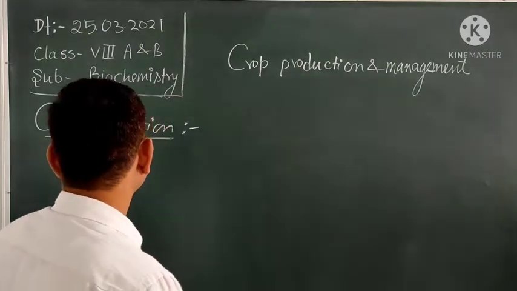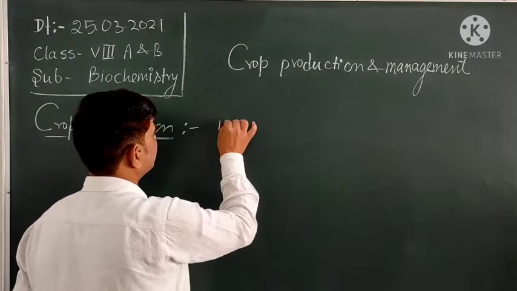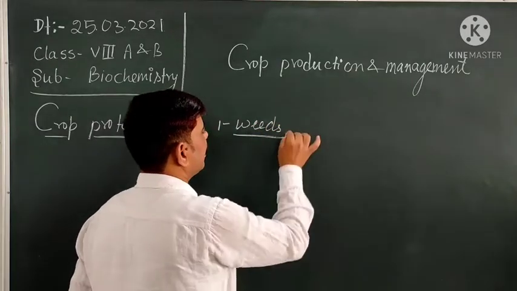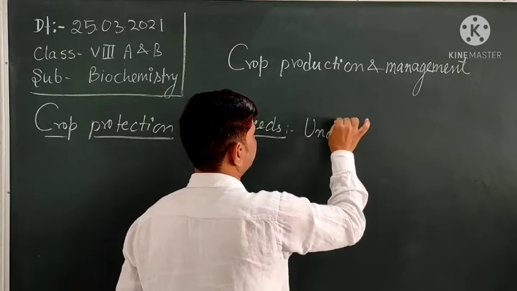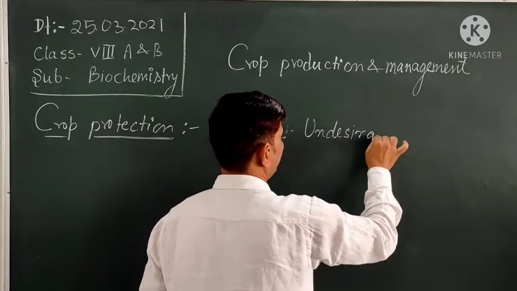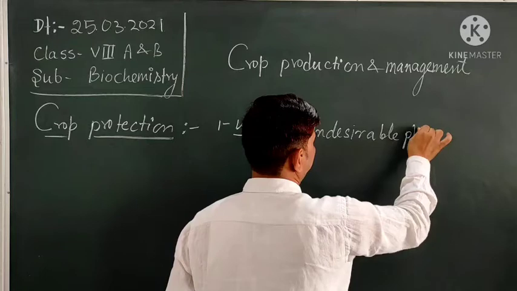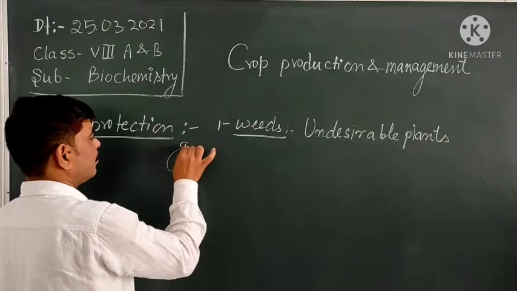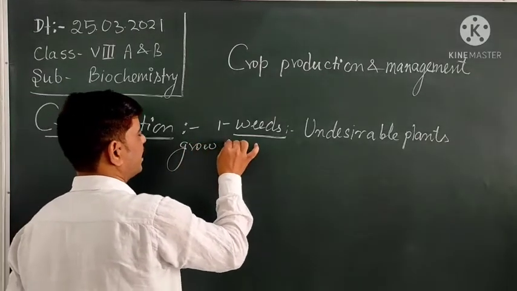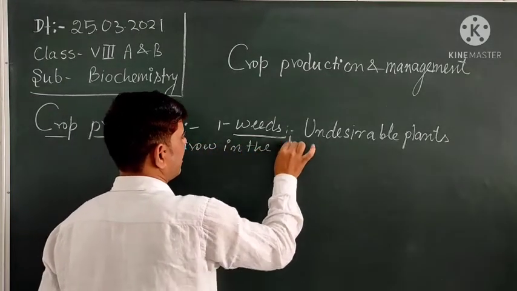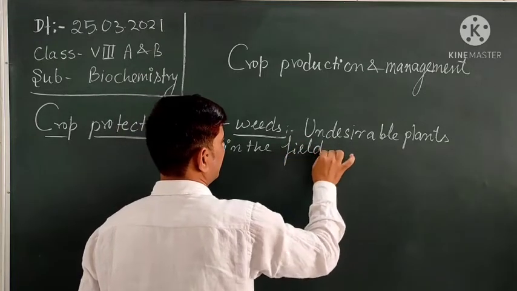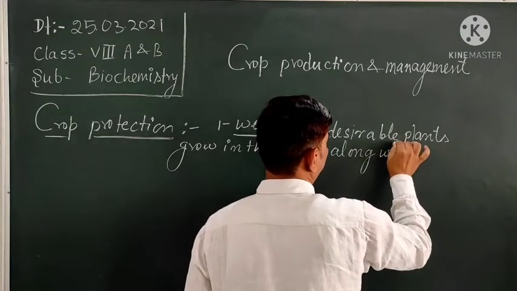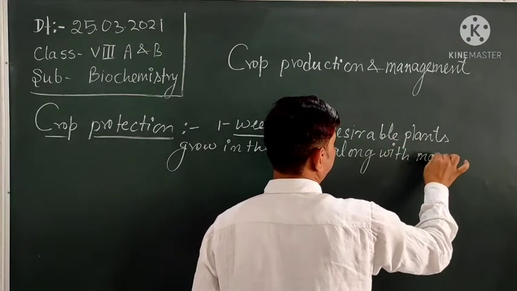Dear students, weeds are undesirable plants that grow in the field along with the main crop.